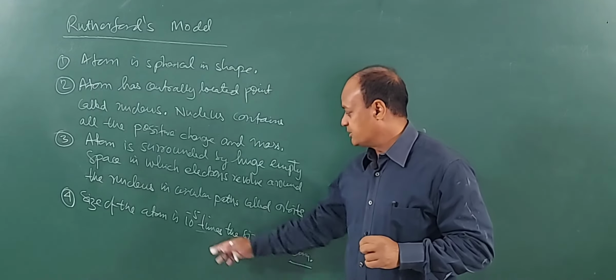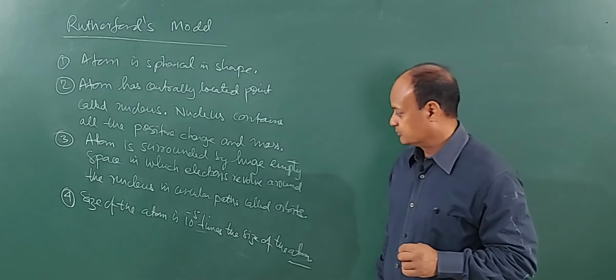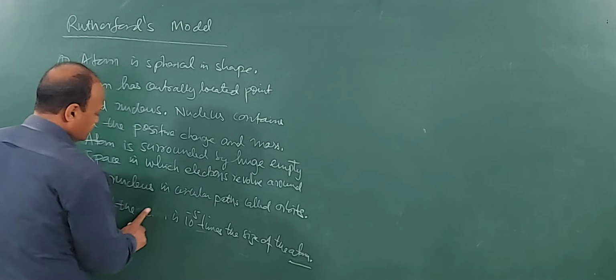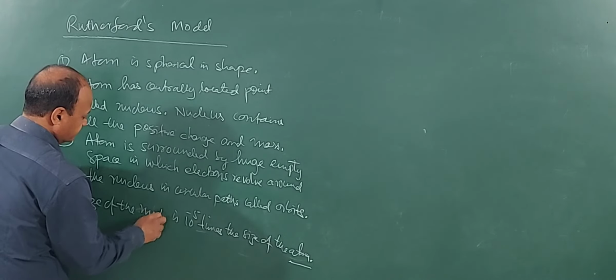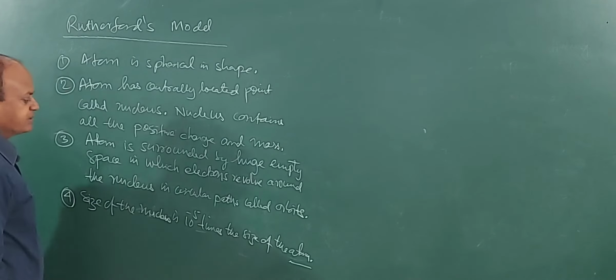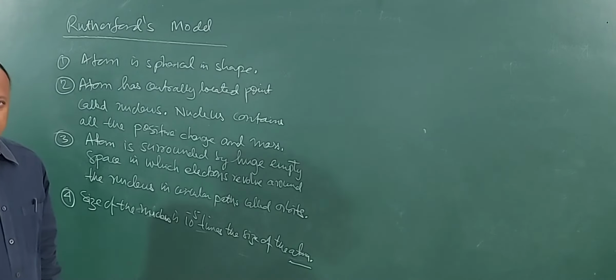Now, size of the nucleus is 10 to the minus 5 times the size of the atom. So, these are the main features of Rutherford's model.